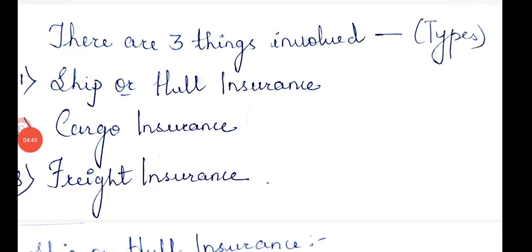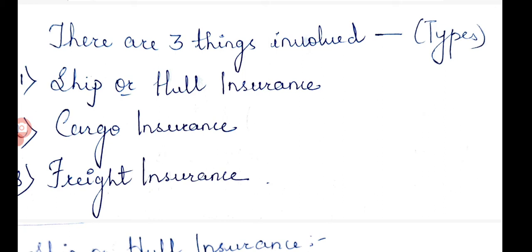First one is ship or hull insurance. Since the ship is exposed to many dangers at sea, the insurance policy is for indemnifying the insured for the loss caused by damage to the ship.